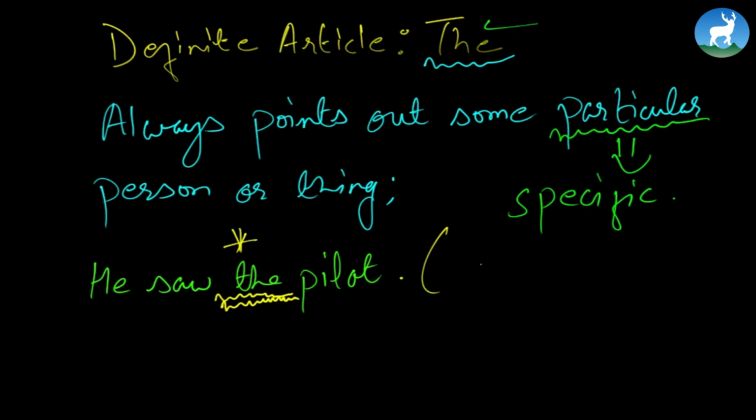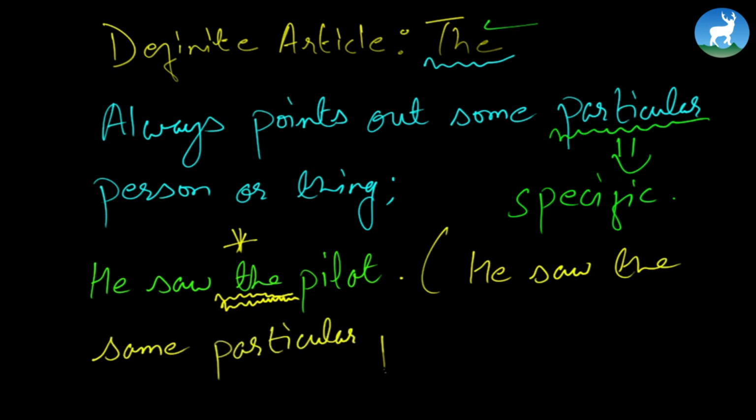With that the, it simply means that he saw the same particular pilot. Maybe he knows the pilot personally, maybe he knows that the pilot is my friend, his name is Jack, or his name is Ricky. See? This is what the would mean.